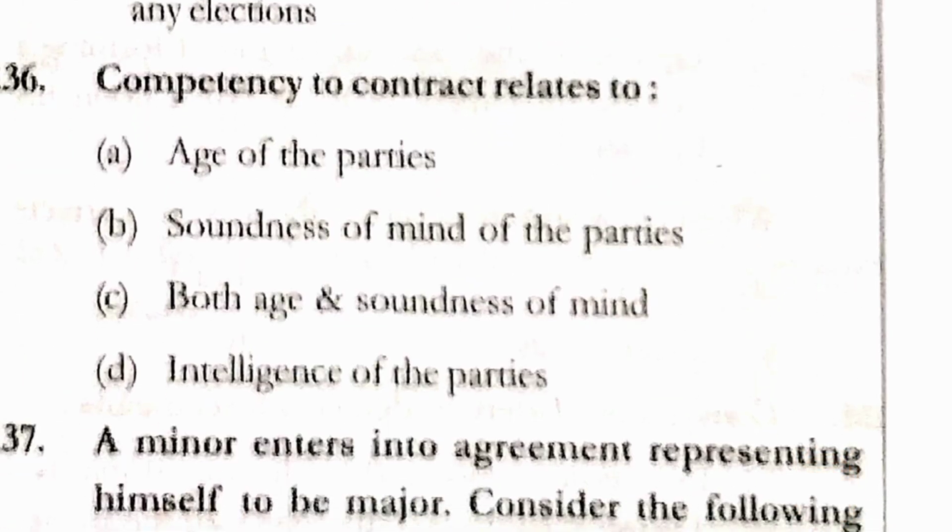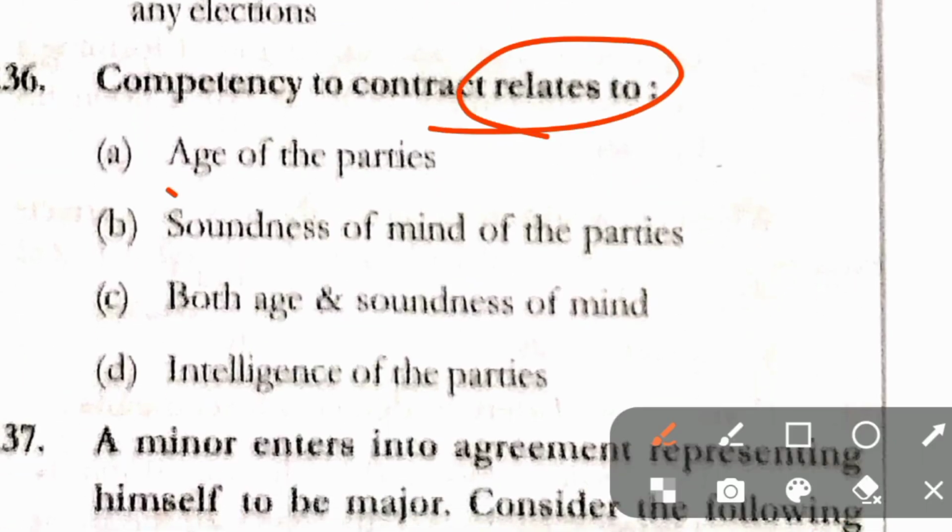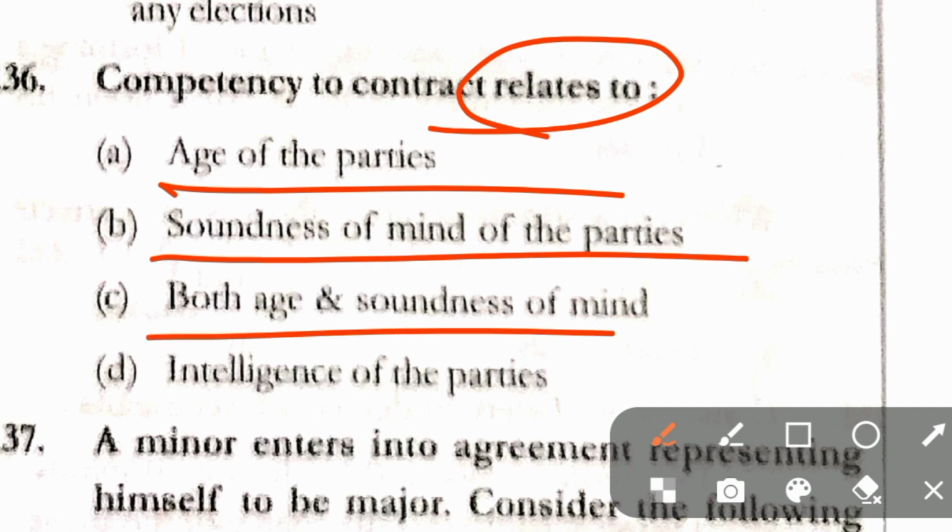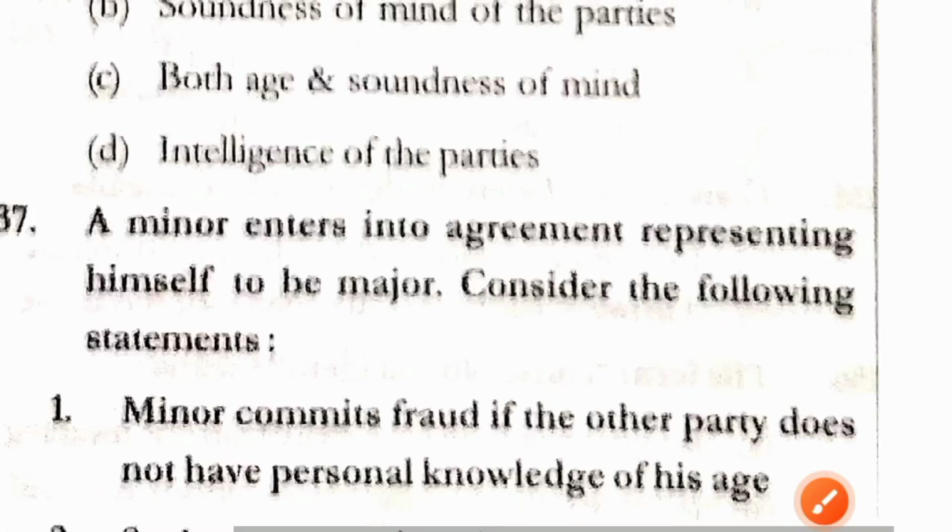Question number 136. Competency to contract relates to age of the parties, soundness of the mind of the parties, both age and soundness of the parties, intelligence of the parties. Here in question number 136, correct answer is option C, that is both age and soundness of the parties.